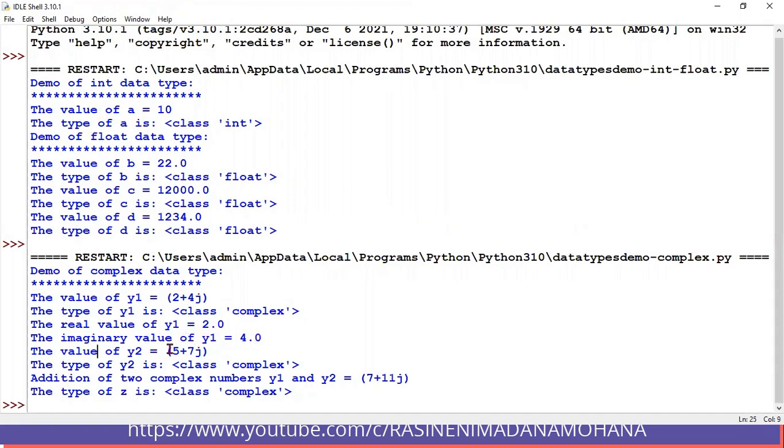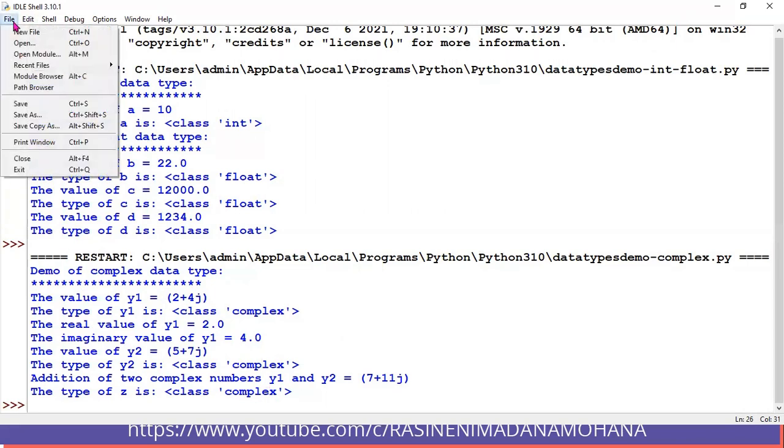Then the value of y2 we have taken, 5 plus 7j. The type of y2 is complex. Then the addition of two complex numbers y1 and y2: 2 plus 5, 7, the real parts are added, plus the imaginary parts are added, 4 plus 7, 11. So 7 plus 11j is the output. Then the type of z is again complex.